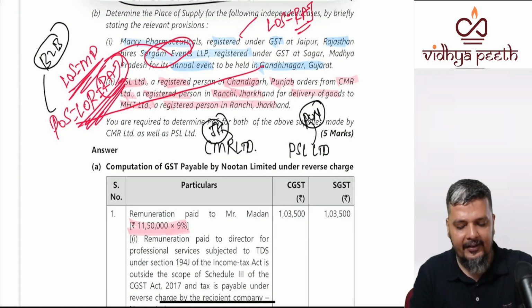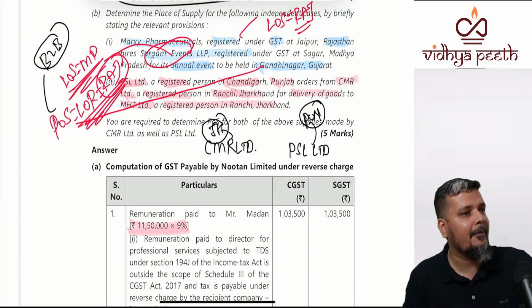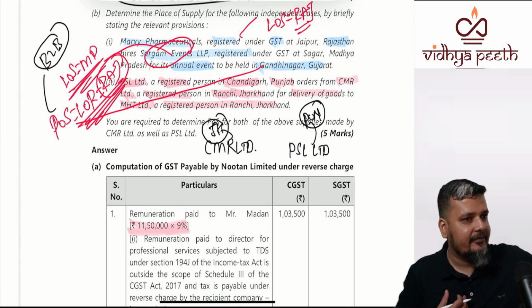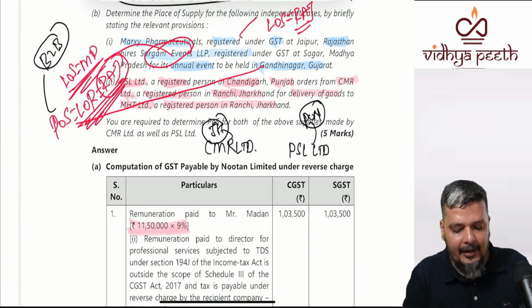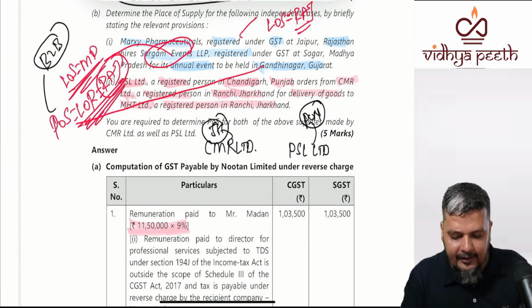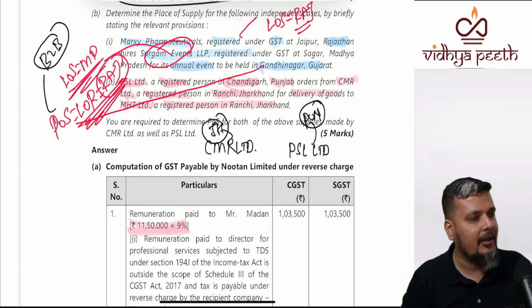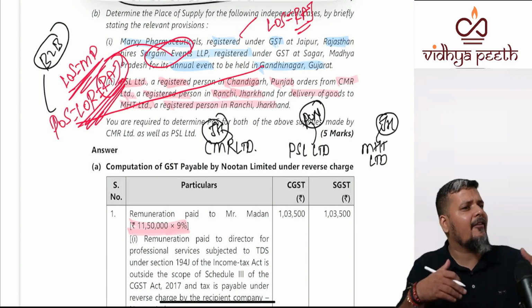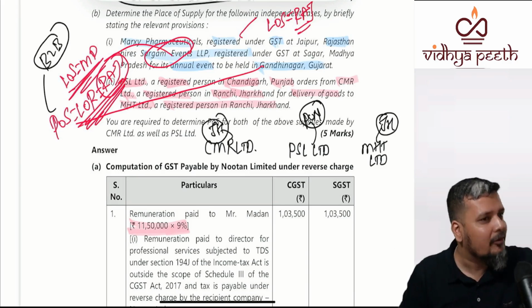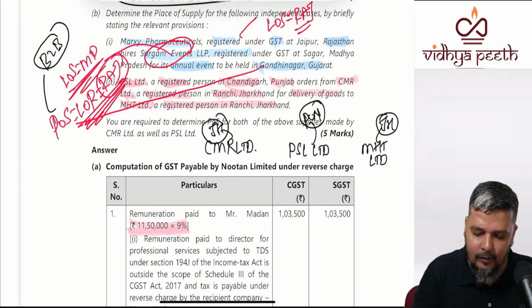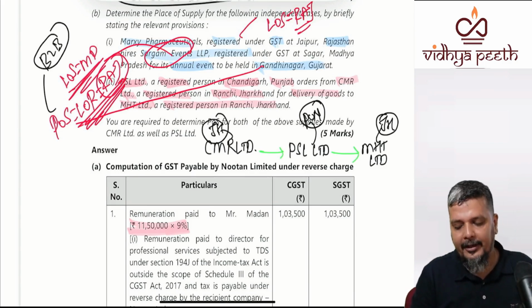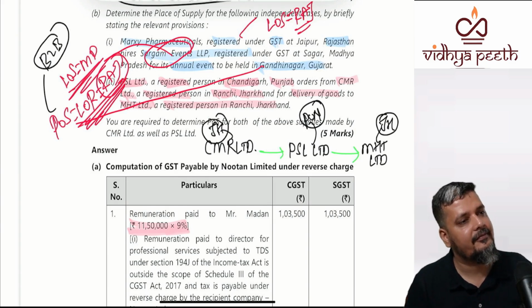He is ordering CMR to deliver the goods to MHT. See, I am PSL. I am telling my supplier, CMR, who's there in Jharkhand, to deliver the goods to my customer, MHT Limited, who is also there in Jharkhand. See, I'm telling you, don't send to me. If you send to me, I have to again send it to Jharkhand. Read the question carefully. So, who's supplying to whom? CMR is supplying to PSL. PSL is supplying to MHT. Got that?